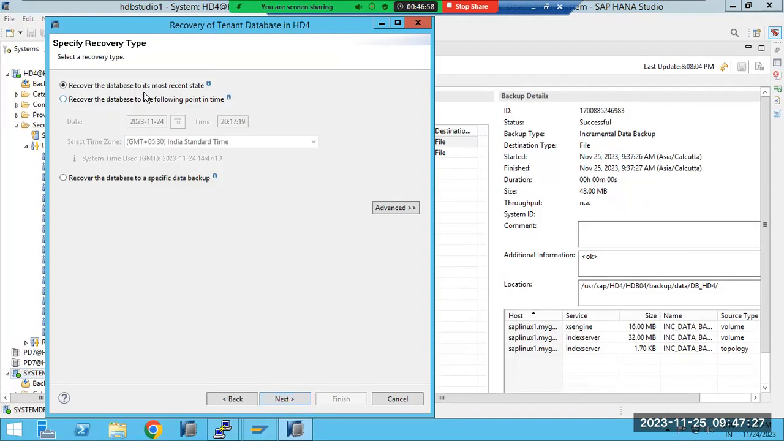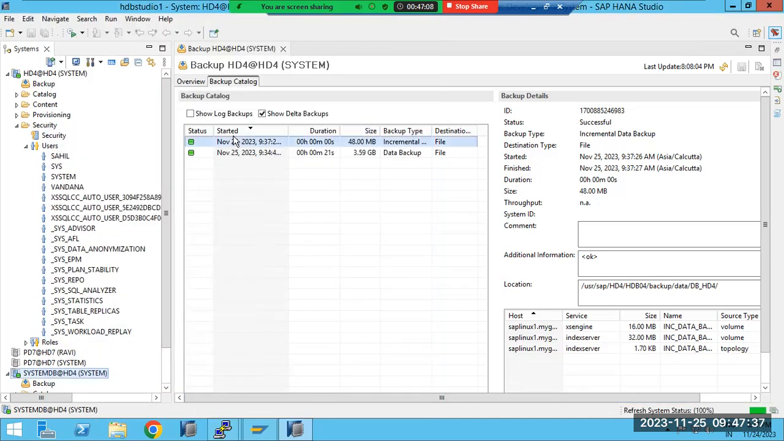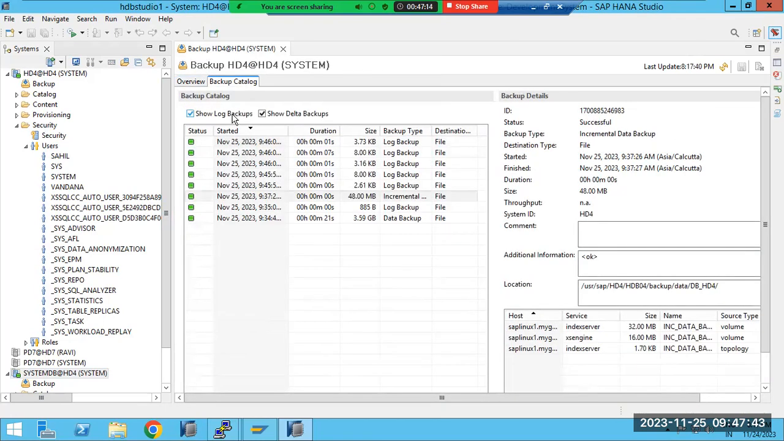You can use the most recent state also here, but here the log backup is required. This is the data backup, right? When you are taking the backup, these are the data backups. You can also check the log backups here, when the last log backups were completed. Log backups are running in the systems here.